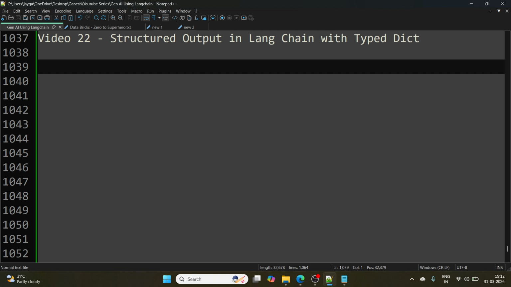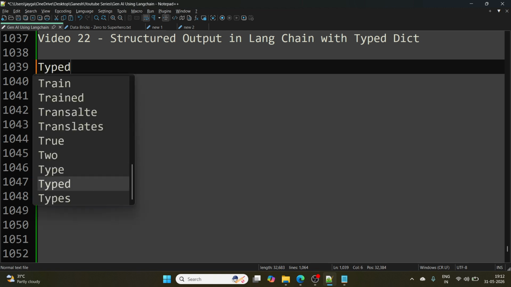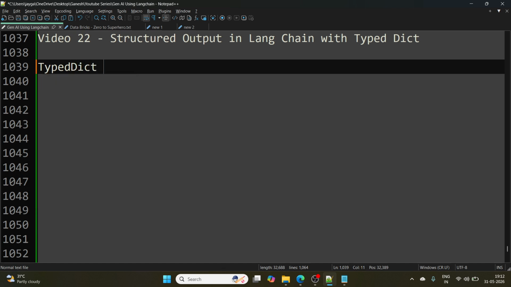Now, what is this TypedDict? TypedDict basically tells Python and an LLM wrapper what keys should exist in the output dictionary and what type each value should have.